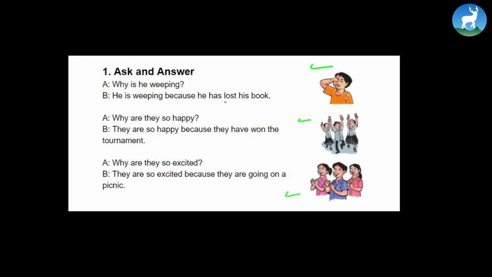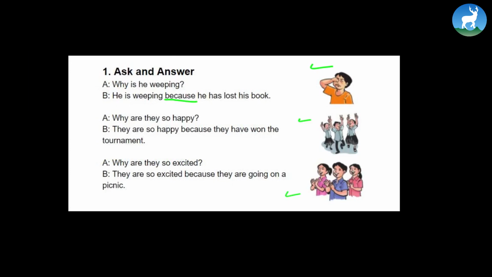A. Why is he weeping? Meaning, why is he crying? He's weeping because he has lost his book. Why are they so happy? And now, why are these children here so happy? They are so happy because they have won the tournament. Finally, why are they so excited? They are so excited because they are going on a picnic.